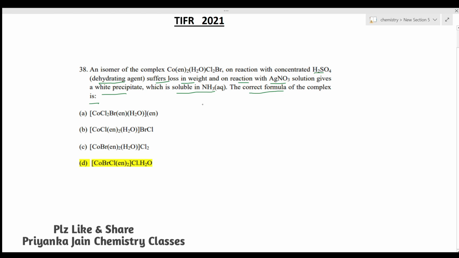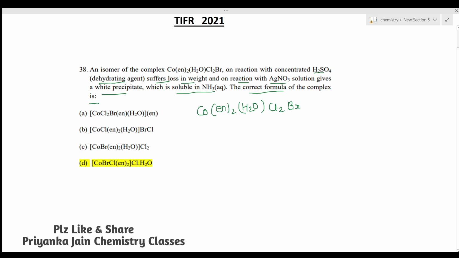The complex is Co(en)2(H2O)Cl2Br. You have been given all the ligands, and you just have to find out which are present in the inner coordination sphere and which are present in the outer sphere. One thing you should remember: all the ligands present in the outer sphere can be ionized, that is, removed, but the ligands present in the inner sphere cannot be easily removed.